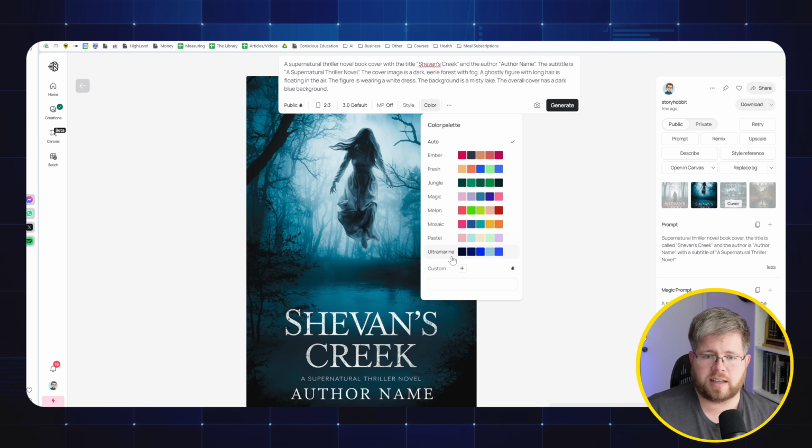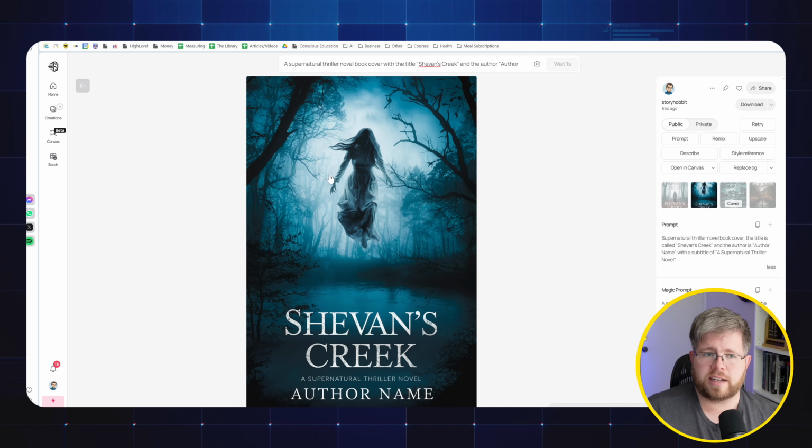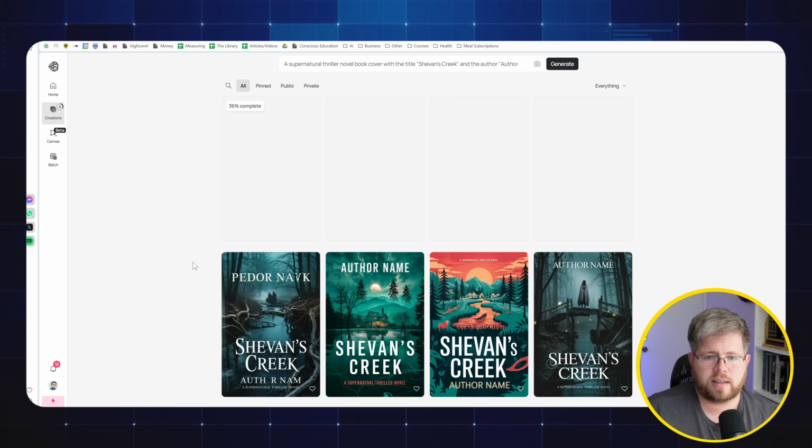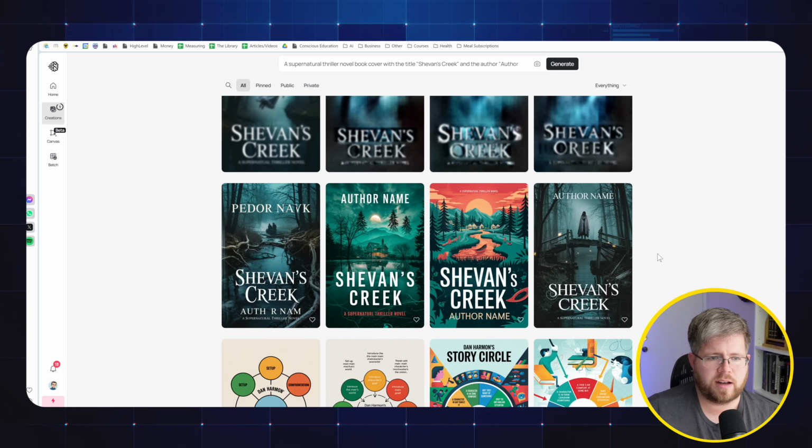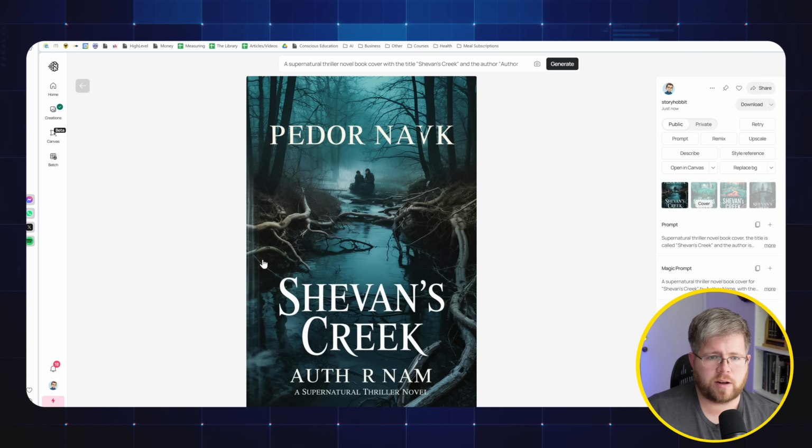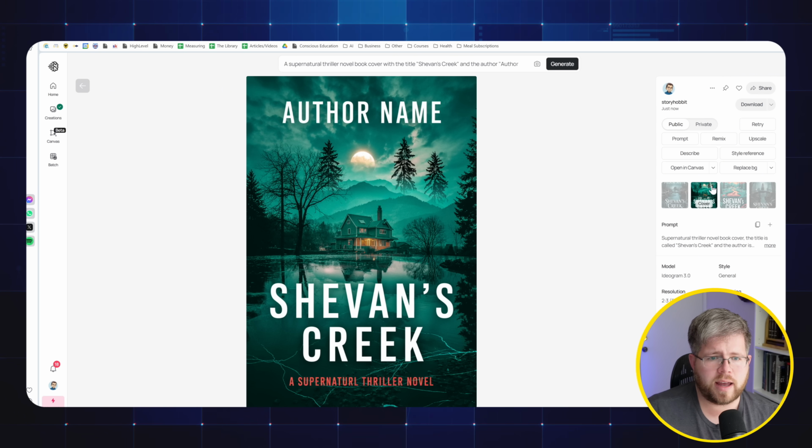You can also select the color palette that you want, which we don't really need for this. So I'll go ahead and hit generate for that. And now if we look at the results here, some of these do not look quite as good. Now, some of them are all right. This one looks okay to me. There's something weird going on the side here that almost looks like the edge of a book, like a physical book.